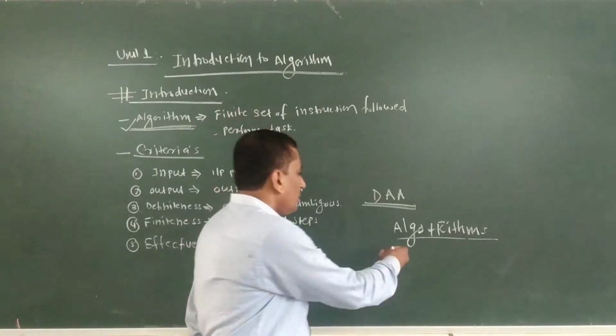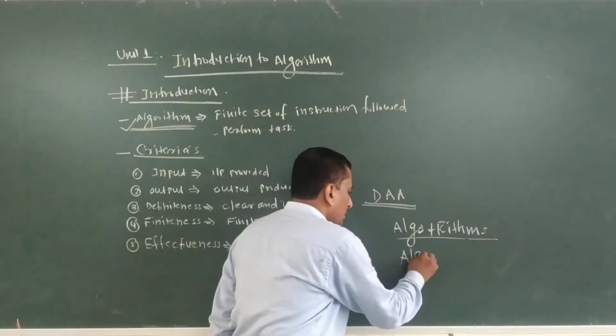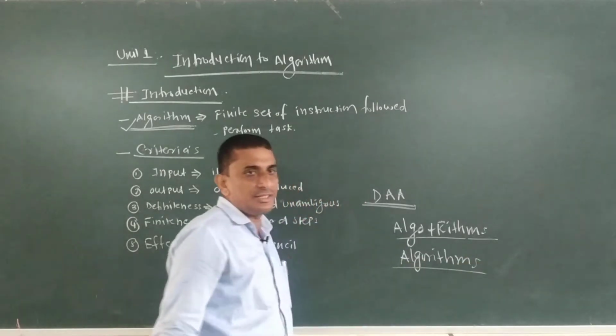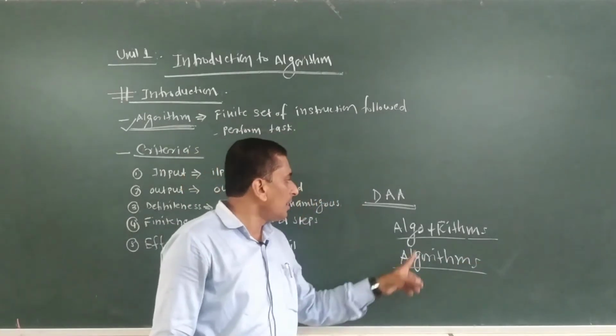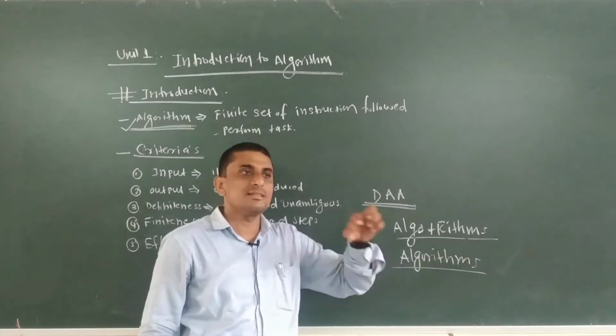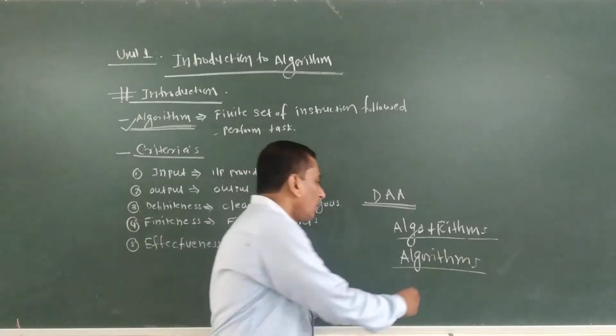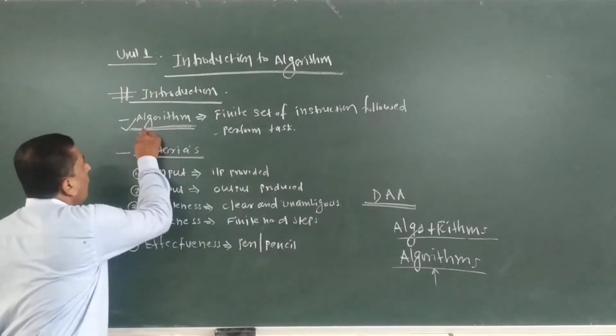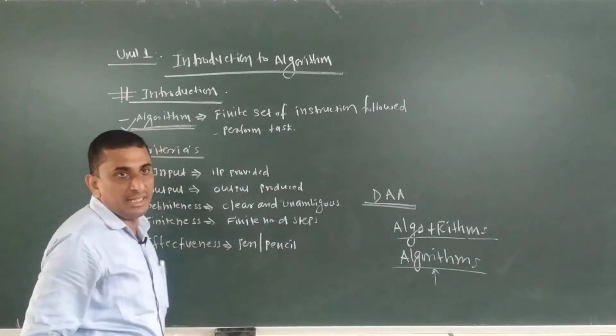Here we have seen that this subject name is derived from these two Latin words, algo plus rhythms, that is algorithms. Now we will see the actual definition of what exactly an algorithm means.